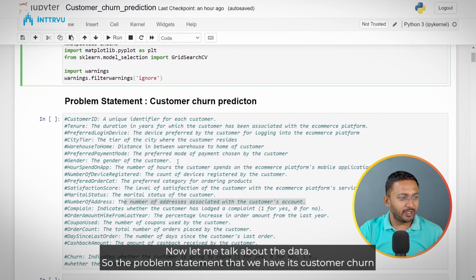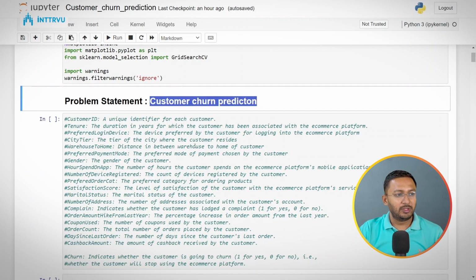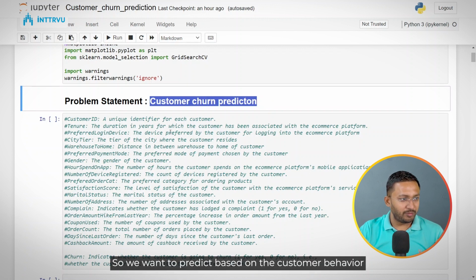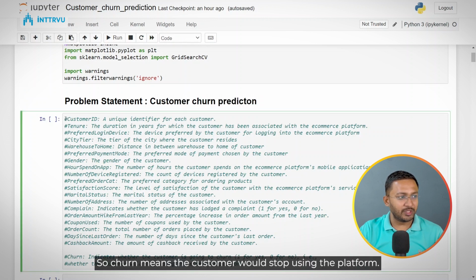The problem statement that we have is customer churn prediction in the e-commerce domain. We want to predict, based on customer behavior, whether a particular customer would churn. What is the meaning of churn? Churn means the customer would stop using the platform.